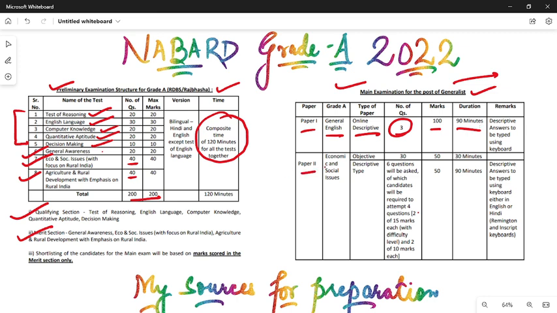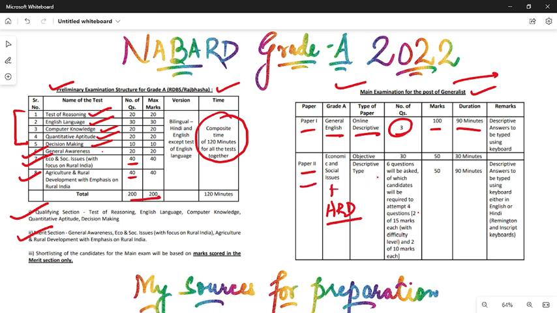The paper second is the economic and social issues, but certain people actually asked the Nabard organization via RTI that is the agriculture and rural development included in that? So the answer was yes, it is ESI plus ARD. So ESI plus ARD is the paper 2.